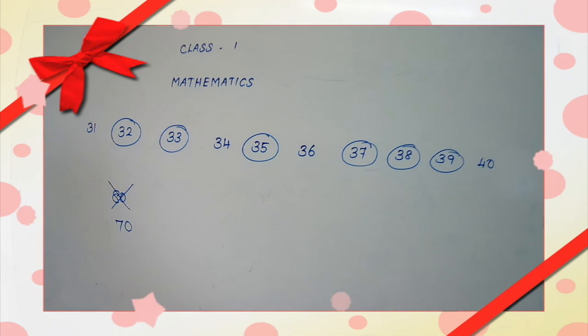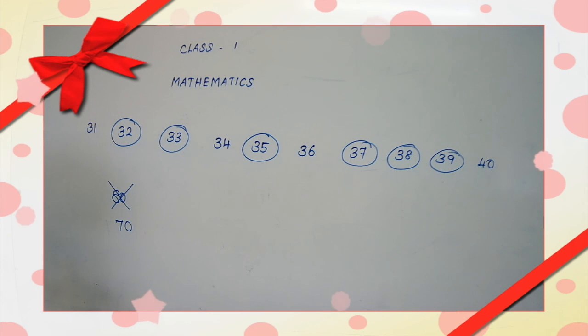Then what comes after 84? 85. Then what comes after 85? 86. Yes. Then what comes after 86? 87. Is it correct? What comes after 87? 88. It is also correct.